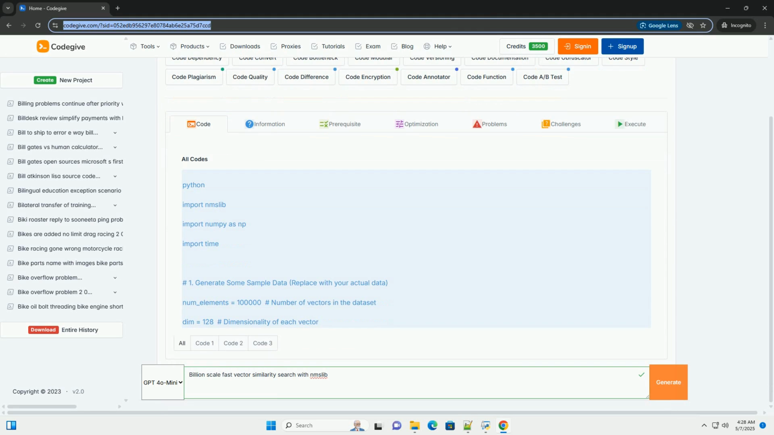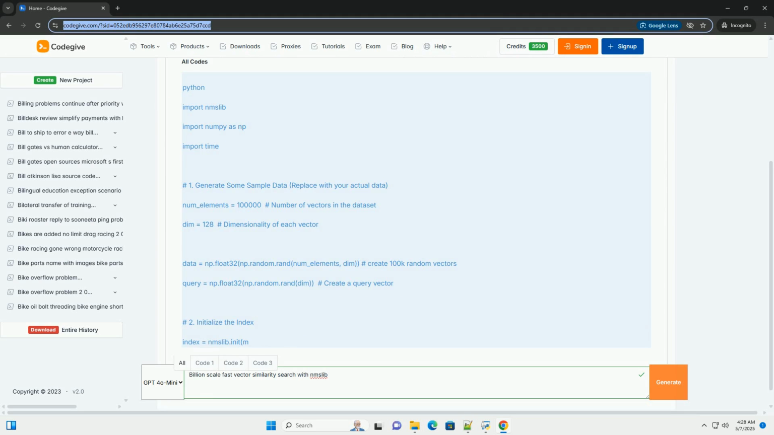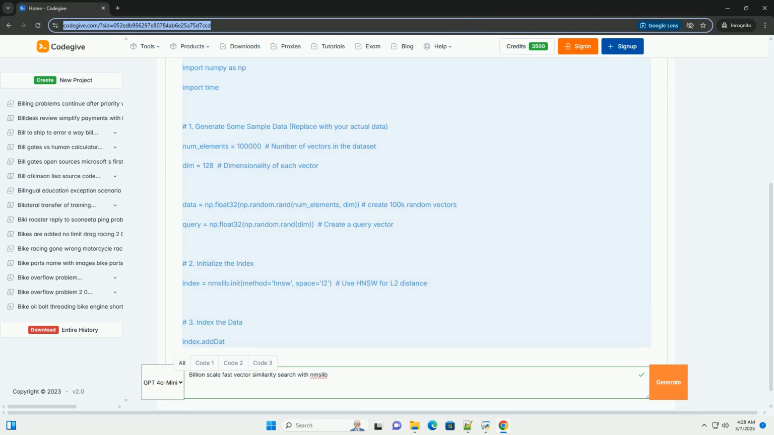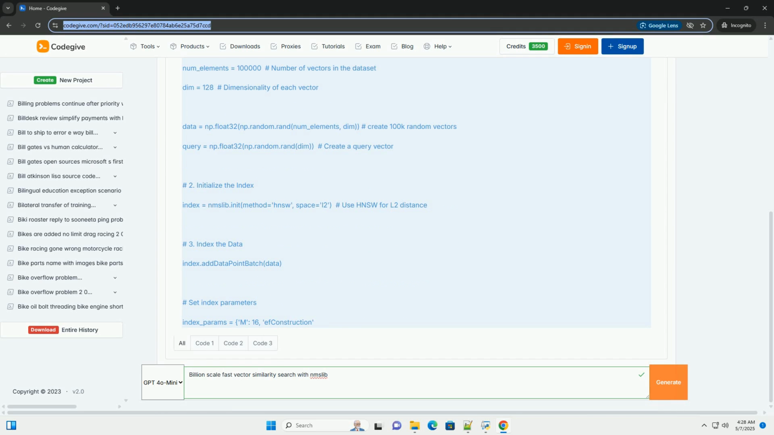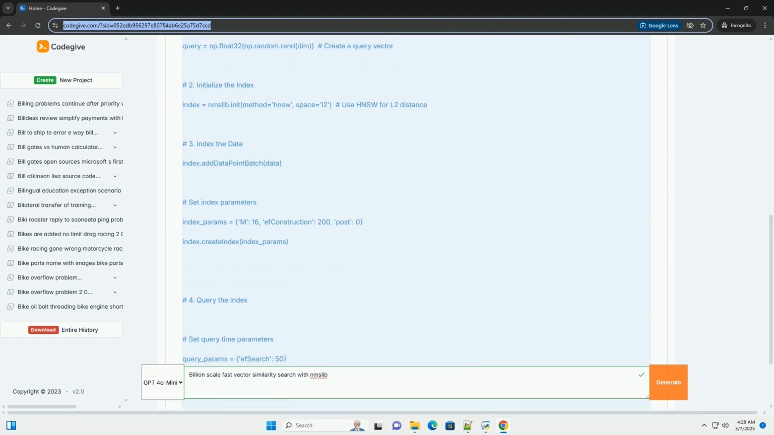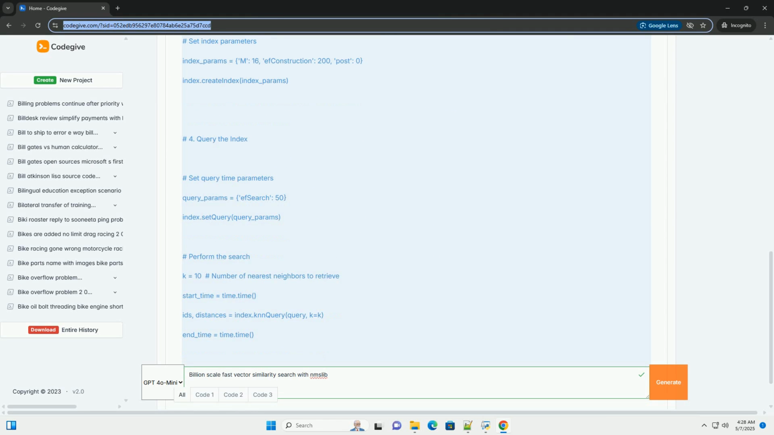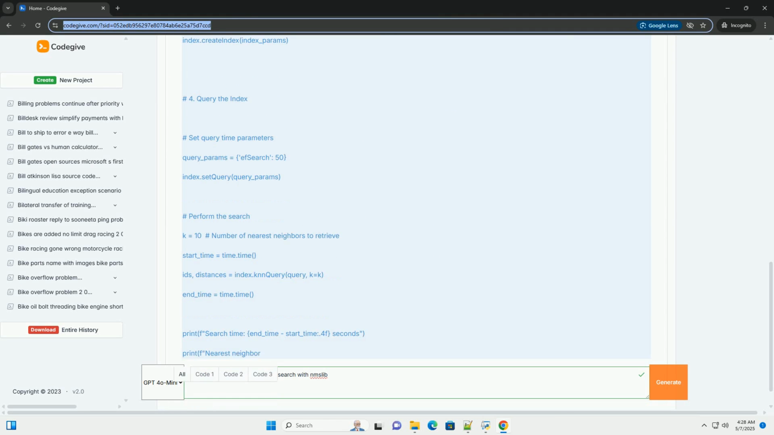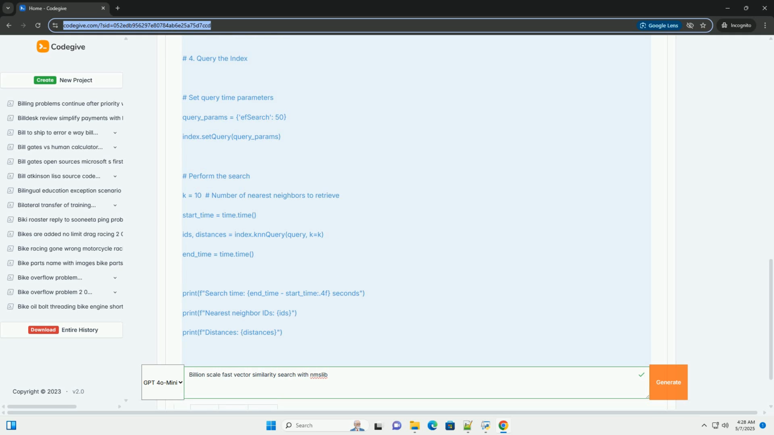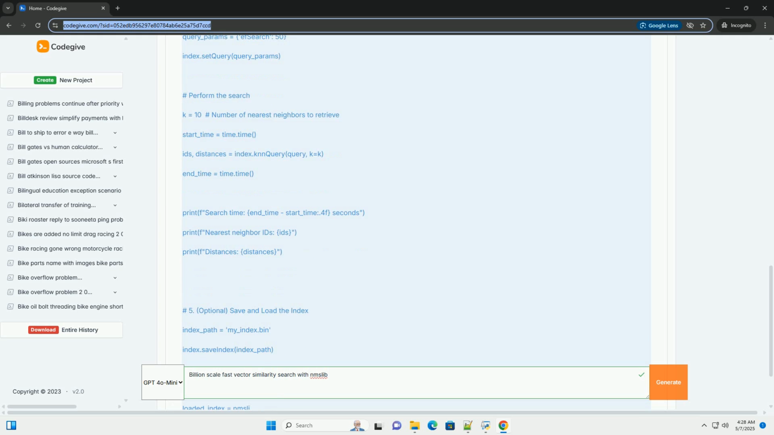OK, let's dive into building a billion-scale fast vector similarity search system using NMSLIB, the Non-Metric Space Library. This tutorial will cover the essential concepts, considerations, and a practical code example to get you started. Understanding the landscape. Before we jump into NMSLIB, let's clarify the challenges and options in similarity search at a large scale.